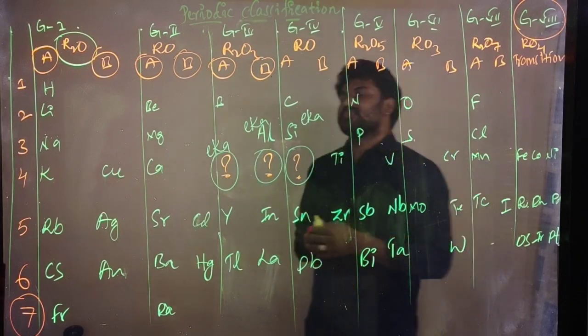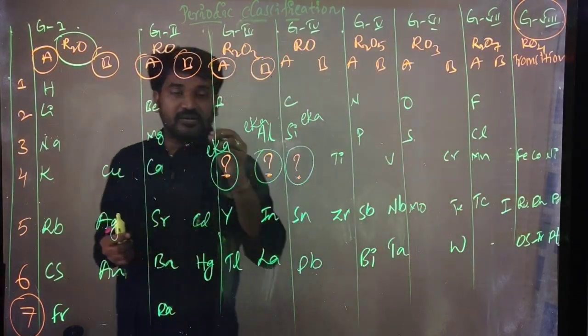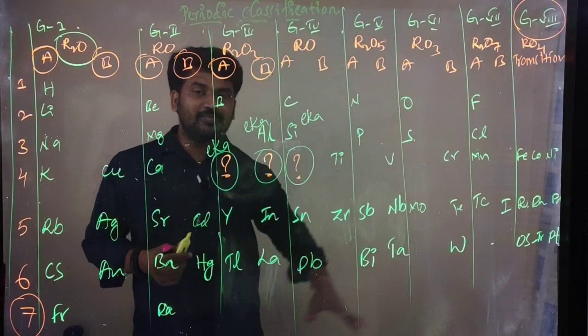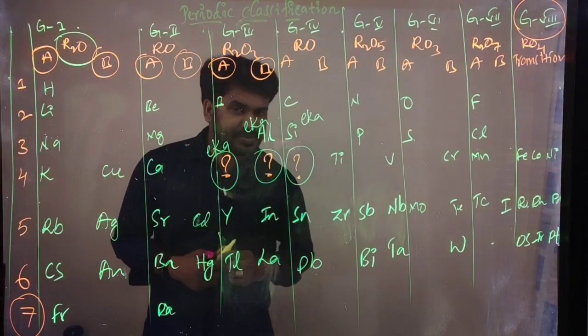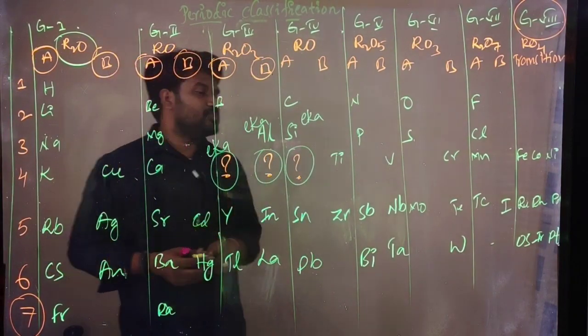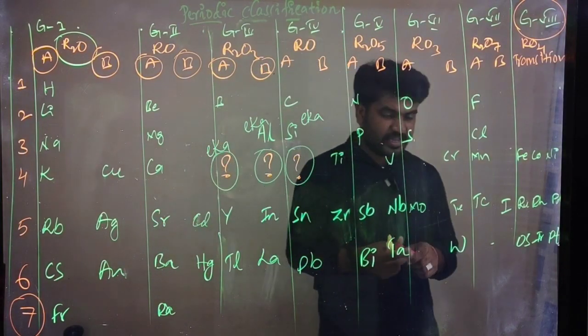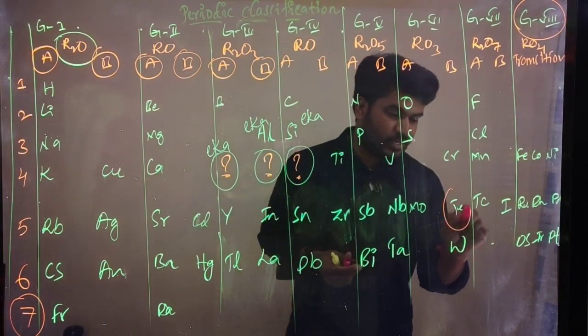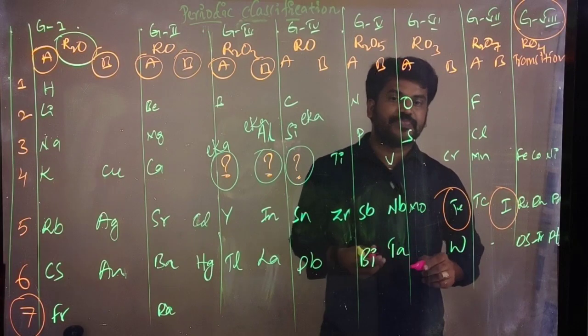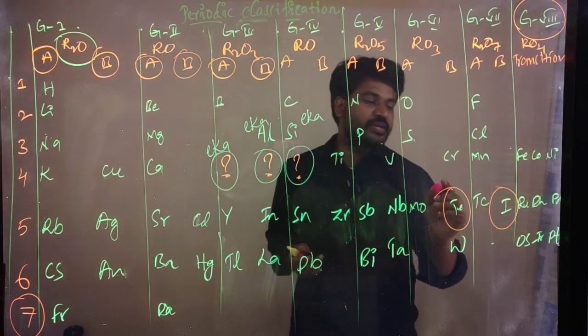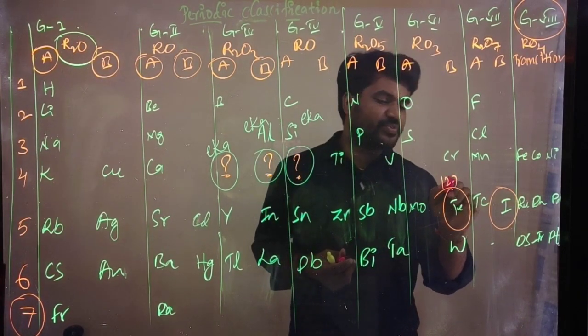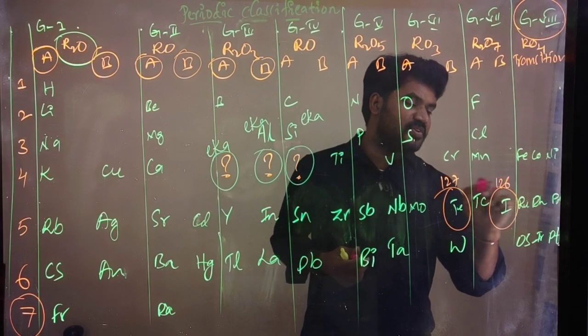And next, what happened? This total classification is very much perfect, but some defects are there. If you observe this, here we can see the elements tellurium and iodine. Tellurium atomic mass is 127 and iodine atomic mass is 126.